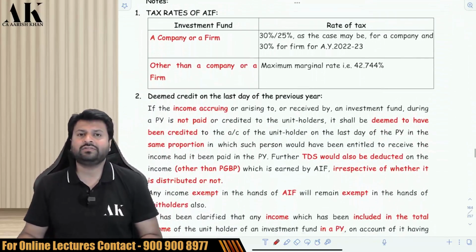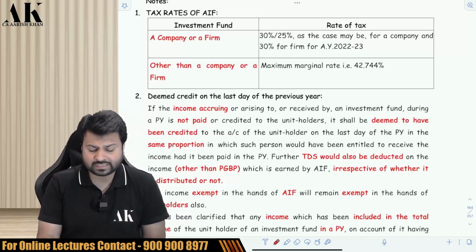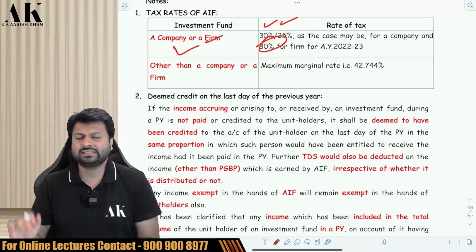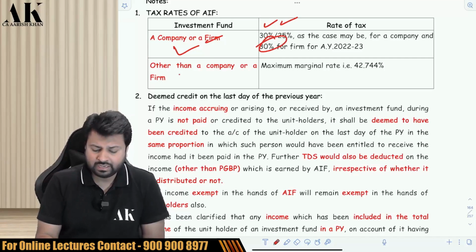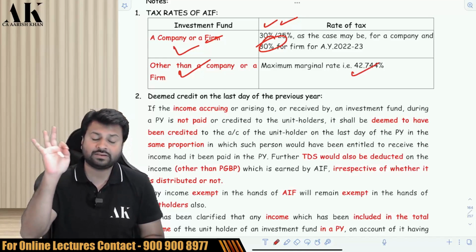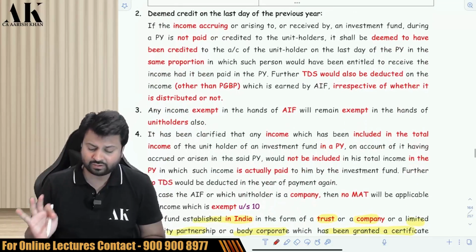What are the tax rates of AIF? If an AIF is a company or a firm, then the normal tax rate of 30%, 25% or 30% as the case may be, whatever is the normal rate applicable. If AIF is other than a company and firm, then MMR will be the tax rate, that is 42.744% will be the tax rate of the AIF.